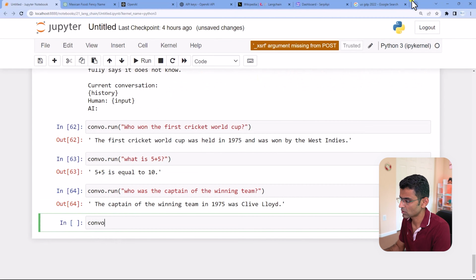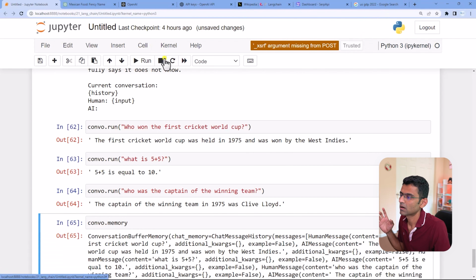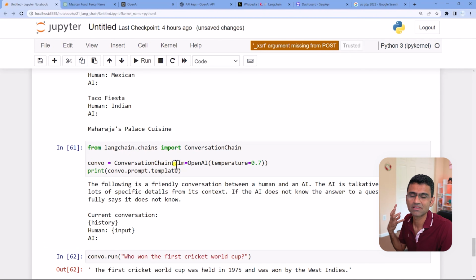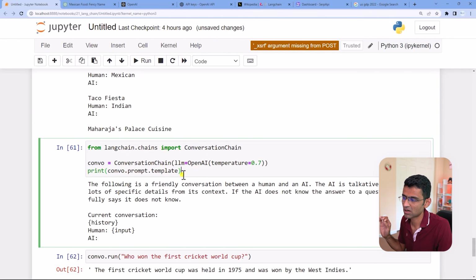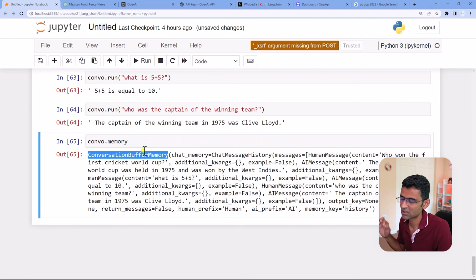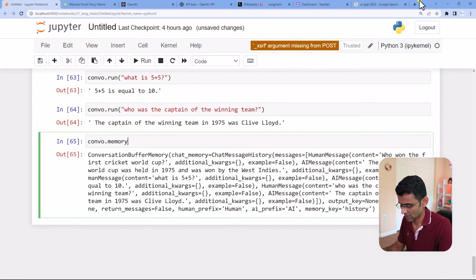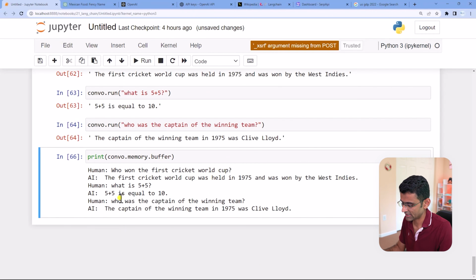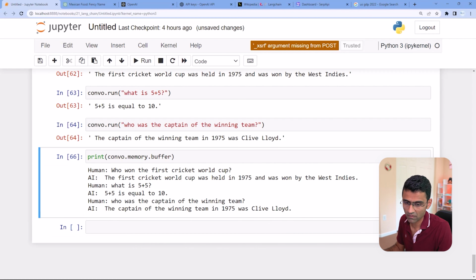Now, when you do convo.memory, it won't be empty, because by default the conversation chain has memory associated with it. So this conversation chain object comes with an inbuilt ConversationBufferMemory. If you print the buffer, you will see the entire transcript of our conversation.